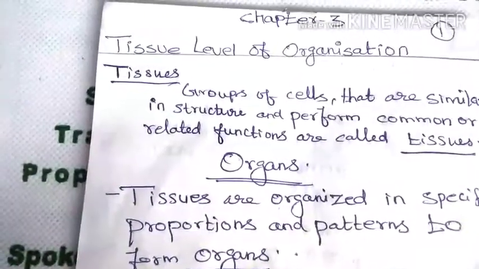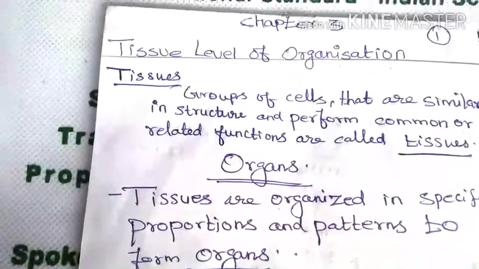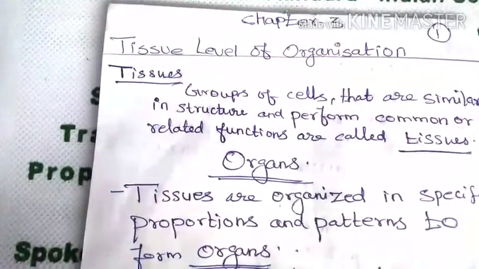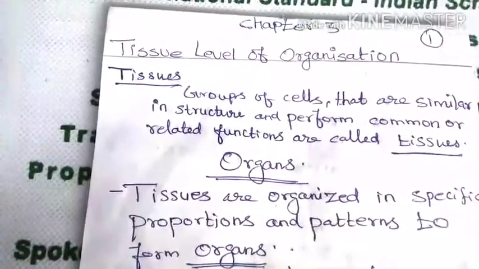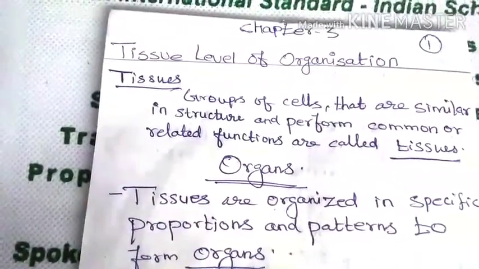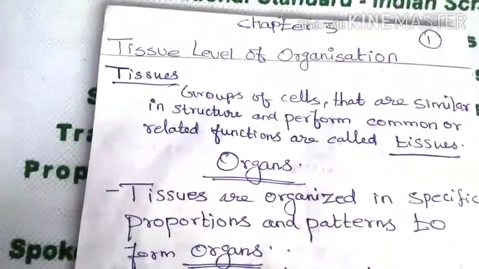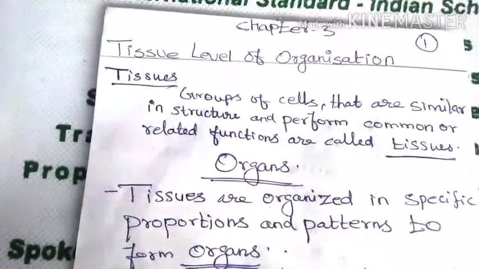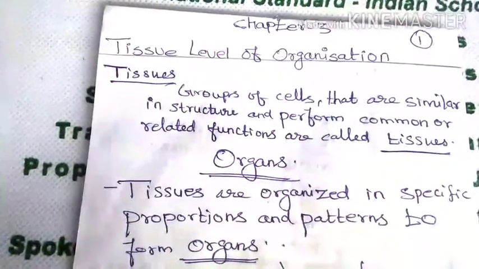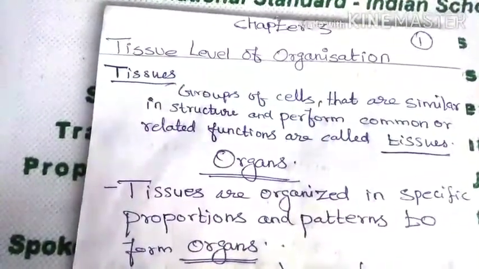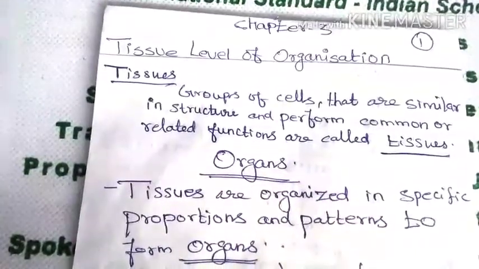In this class, we discuss the next chapter, chapter 3, tissue level of organization. So, what is tissue? A group of cells that are similar in structure and perform common or related functions are called tissues. So tissues means similar in structure and perform the functions, that is called tissue.